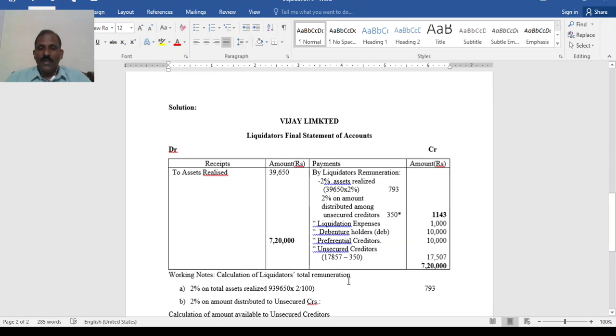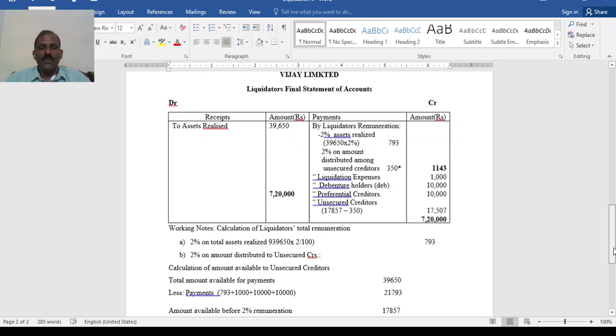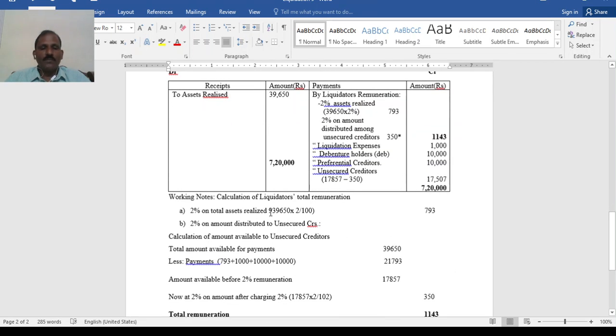Then liquidation expense 1,000, making 1,793 now. Then debenture holders towards debenture 10,000, preferential creditors 10,000. So when you total it, you see, 2% on 39,650, then another 2% on the amount distributable to sundry creditors. Calculation of amount available to unsecured creditors.